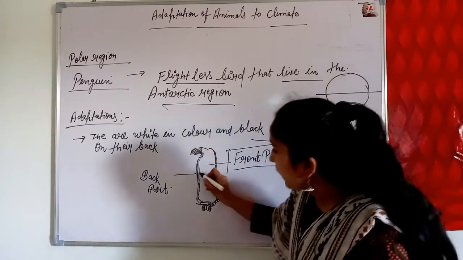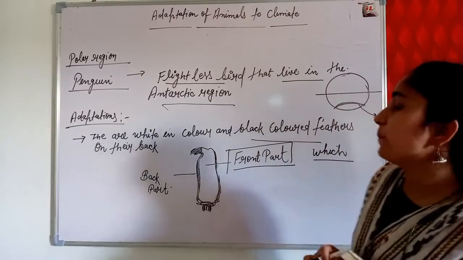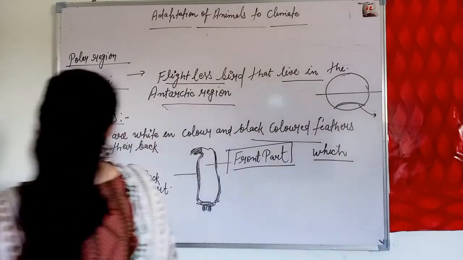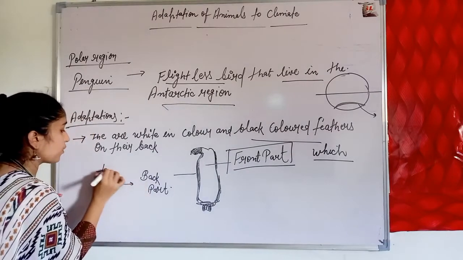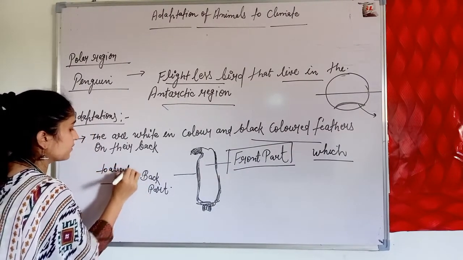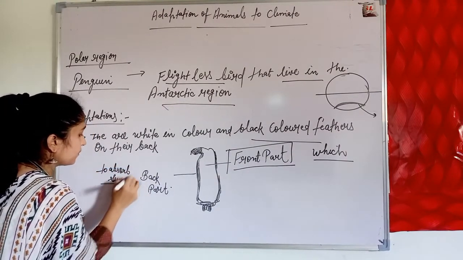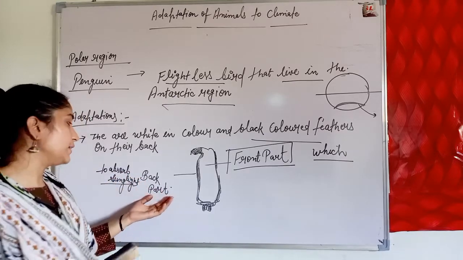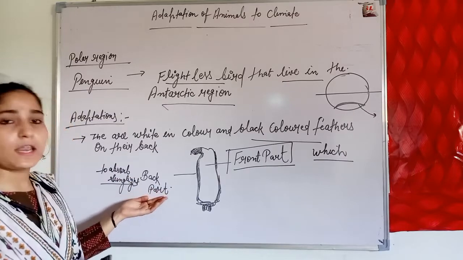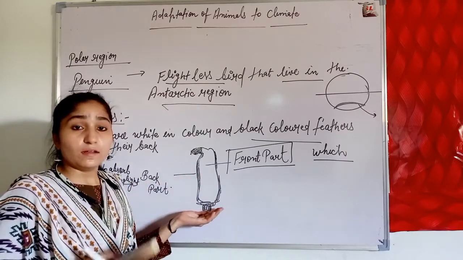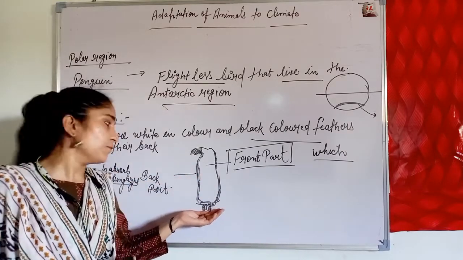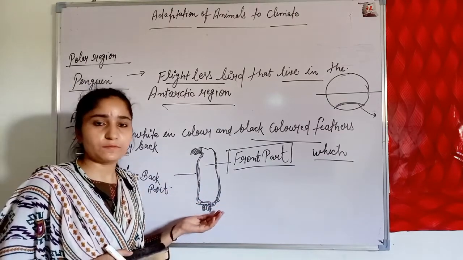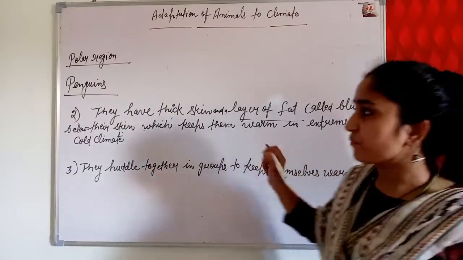And the back part of the penguin helps it to absorb sunlight. Because black color easily absorbs sunlight, they keep themselves warm in the cold regions in which they live. These are two adaptations of penguins.